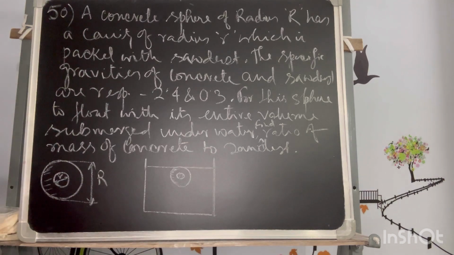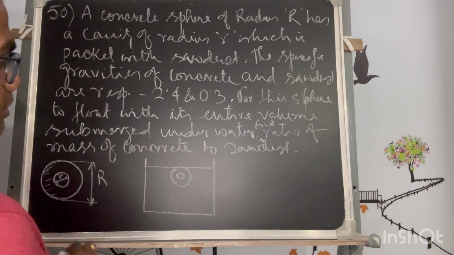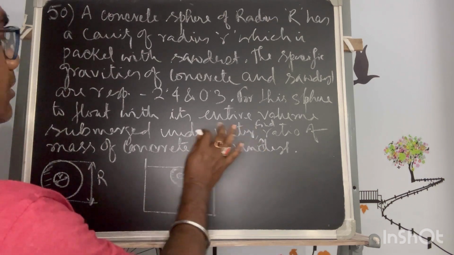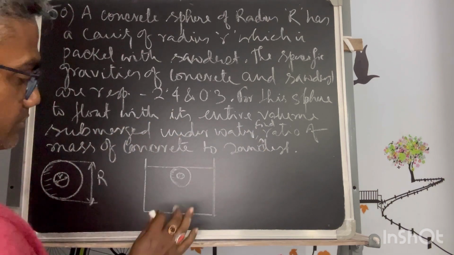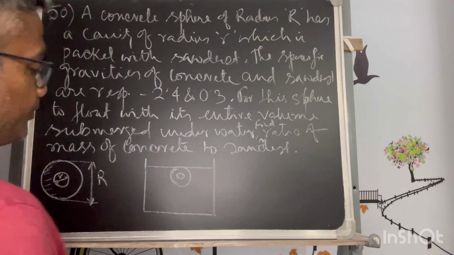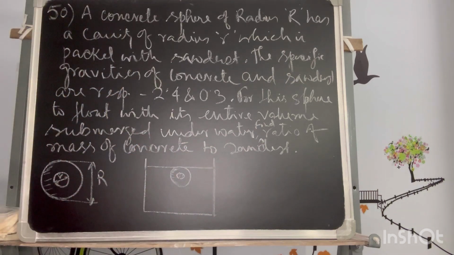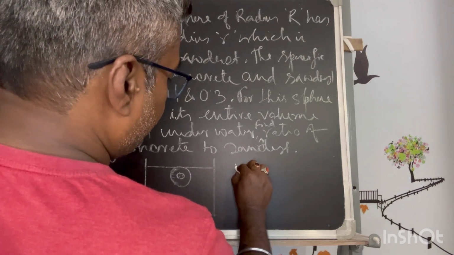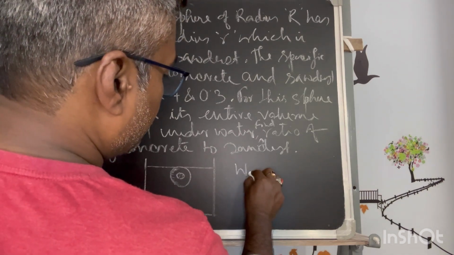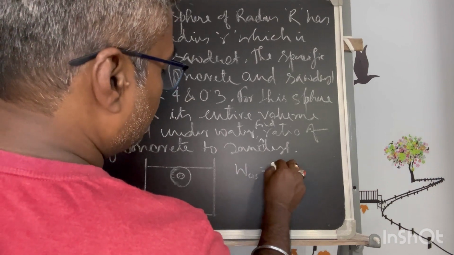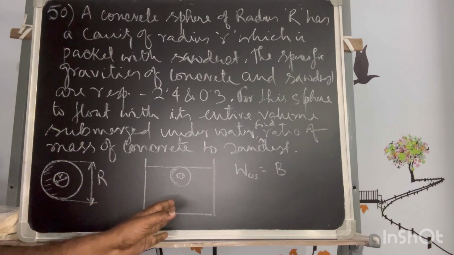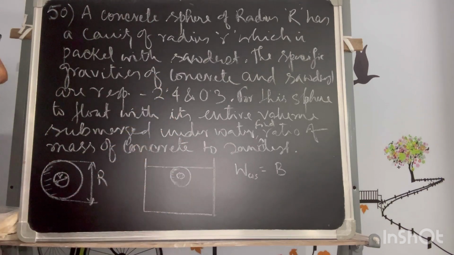If it is submerged under the water and it is in steady state, in equilibrium, in floating condition, that means my equation will be: the weight of the concrete plus sawdust will be the buoyancy. There is no other force acting, so buoyancy upward is balancing the weight.